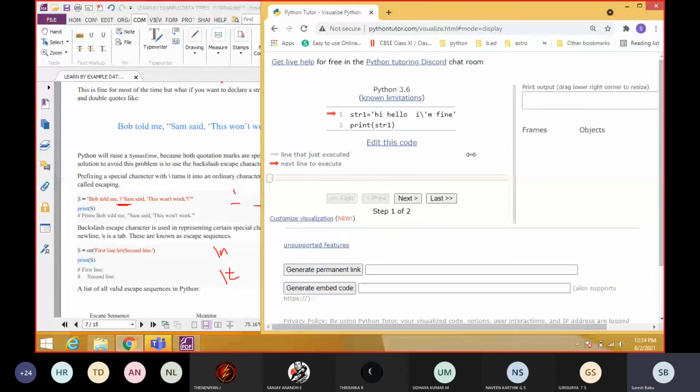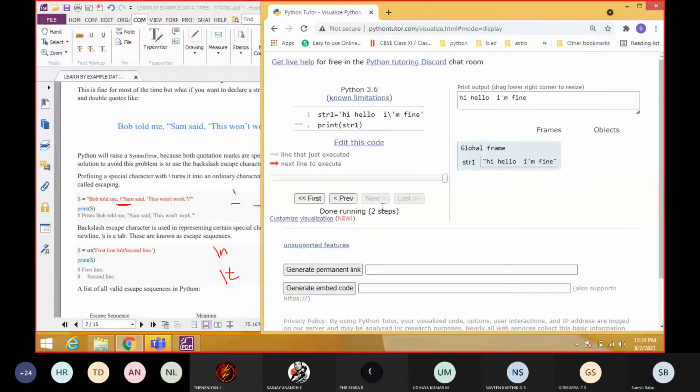So see here, I'm going to print this: hello, I am fine. But without a backslash, it will produce an error. Actually, we closed the string up to this point, then it will produce an error here. So this is not a string, we cannot understand it like this. So kindly use this kind of escape sequence to print a single quotation or double quotation.